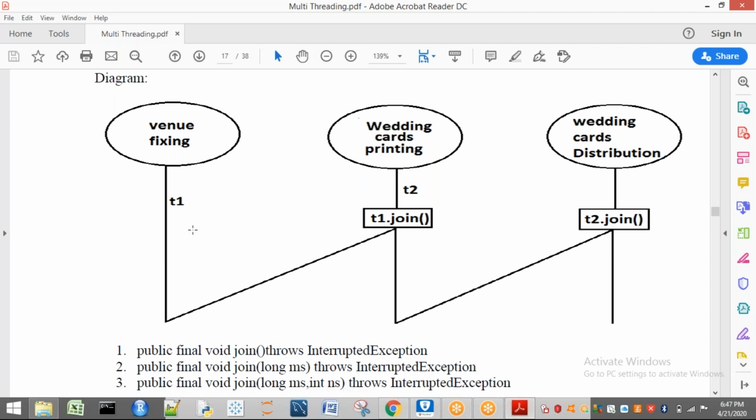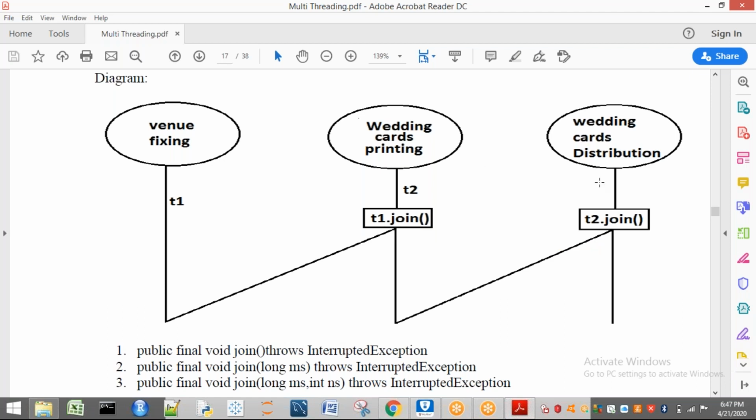Before explaining this, what should happen first? Before fixing a venue, will you go for wedding card printing? No. Without doing these two tasks, will you go for wedding card distribution? Is it possible? No. Then this thread has to wait until this task is completed. So this thread has to apply T2.join. That means this thread is saying, until T2's completion, I will not perform. And T2 has to say, until the venue is fixed, I will not print the wedding cards. So it has to apply T1.join.